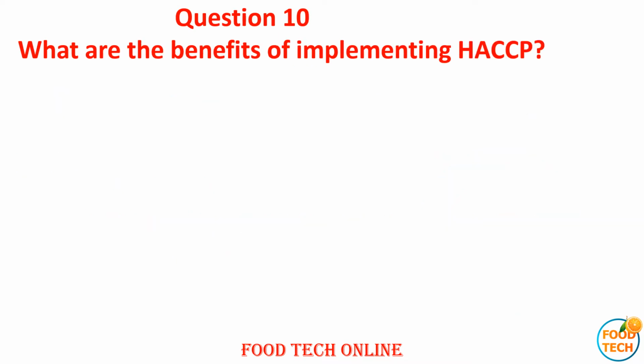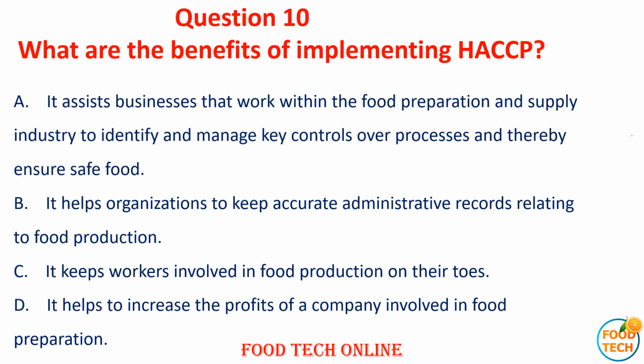Question 10. What are the benefits of implementing HACCP? A. It assists businesses that work within the food preparation and supply industry to identify and manage the key controls over the process and thereby ensure safe food. B. It helps the organization to keep accurate administrative records relating to food production. C. It keeps workers involved in food production on their toes. D. It helps to increase the profile of companies involved in food preparation.